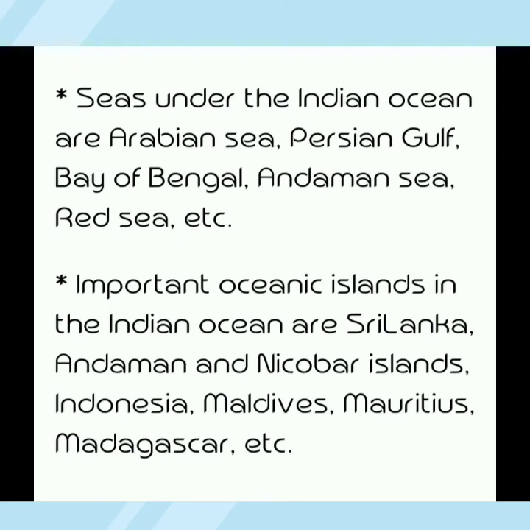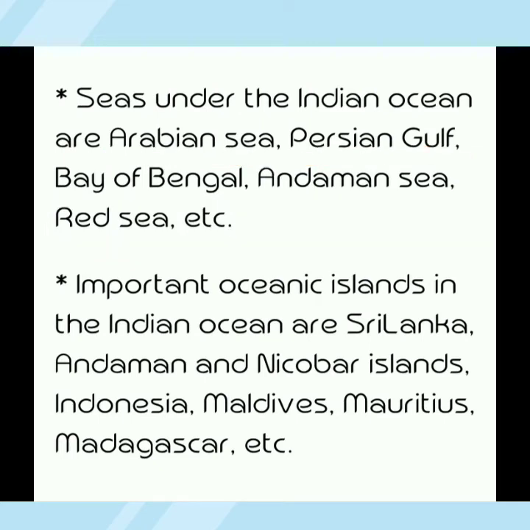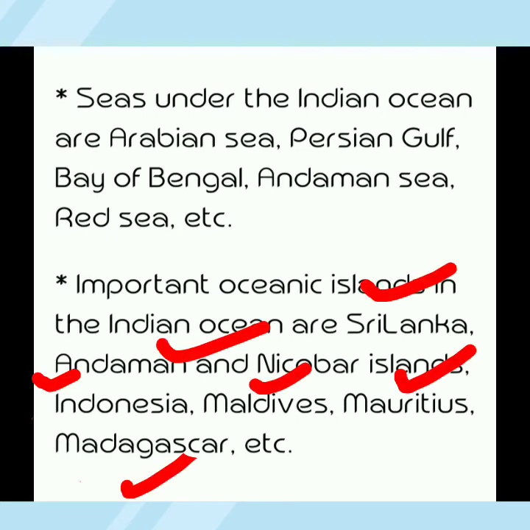Seas under the Indian Ocean are Arabian Sea, Persian Gulf, Bay of Bengal, Andaman Sea, Red Sea, etc. And important oceanic islands in the Indian Ocean are Sri Lanka, Andaman and Nicobar Islands, Indonesia, Maldives, Mauritius, Madagascar, etc.